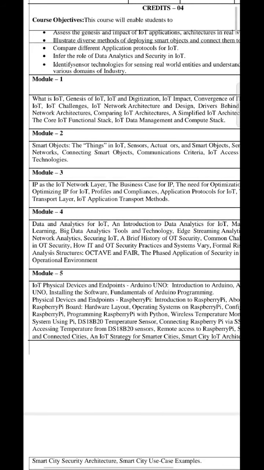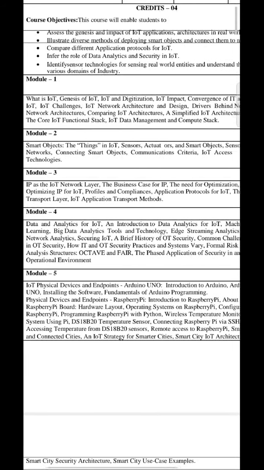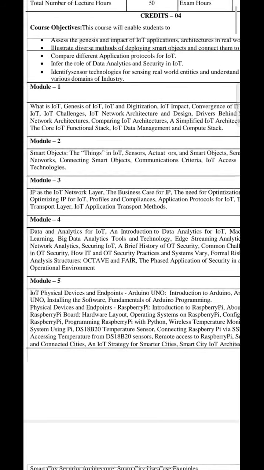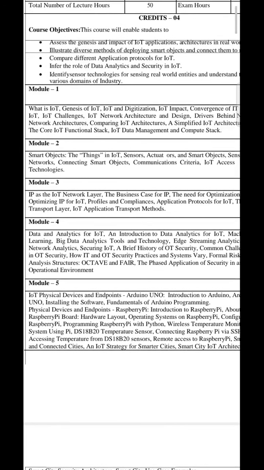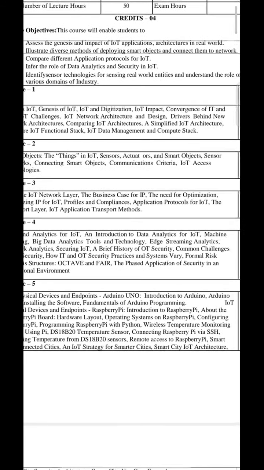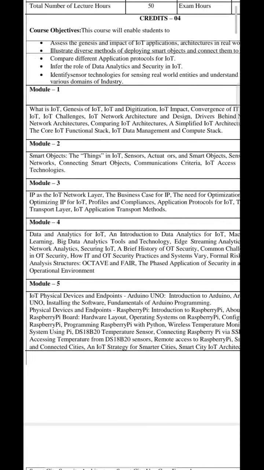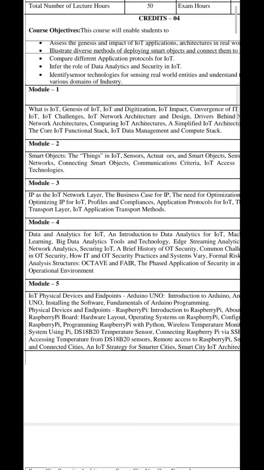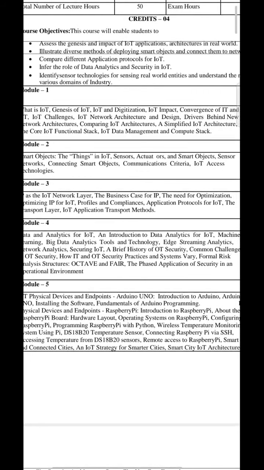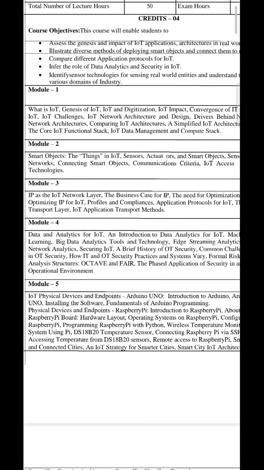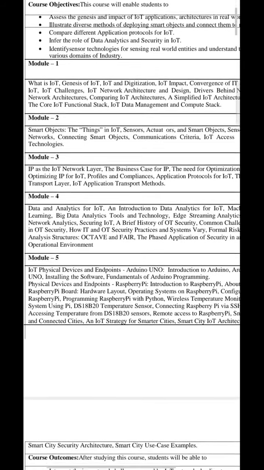So in that first module, the topics are: what is IoT, genesis of IoT, IoT and digitization and its impact, convergence of IT and IoT, then IoT challenges, IoT network architecture and design, drivers behind a new network architecture, comparing IoT architectures, a simplified IoT architecture, core IoT functional stack, and IoT data management and compute stack. These are the topics we are going to discuss in module 1.